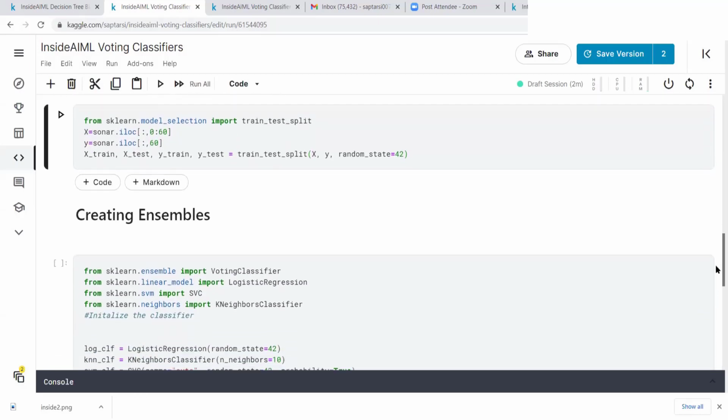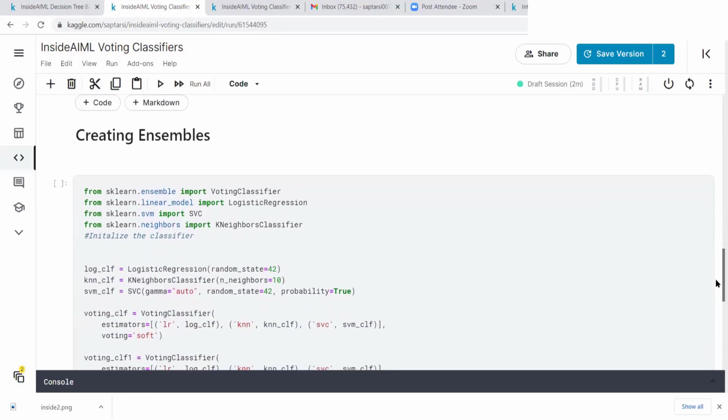Now I am going to create the ensemble. So sklearn has a module called ensemble, and from there I am importing the voting classifier. Whatever we discussed, we are creating 3 other types of classifiers, which are logistic regression, support vector classifier, and k-nearest neighbor.